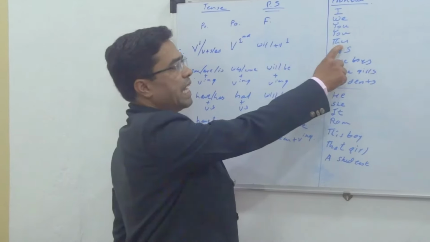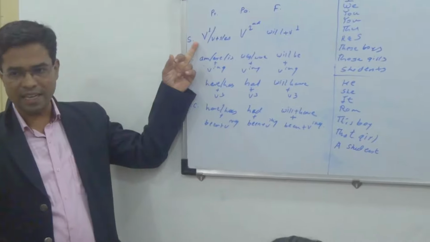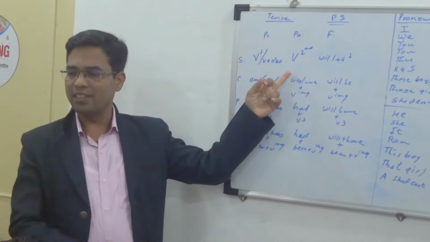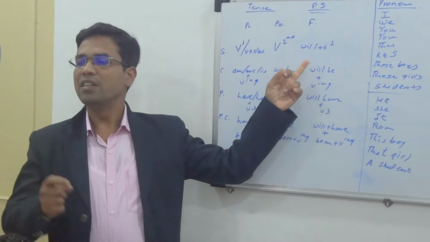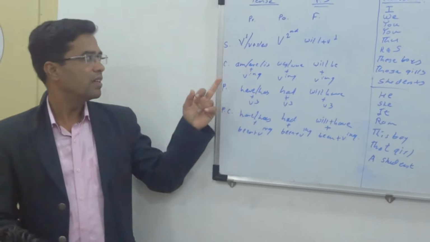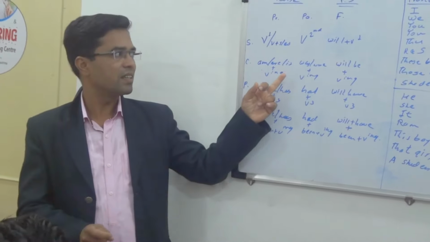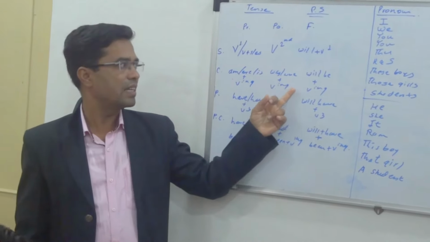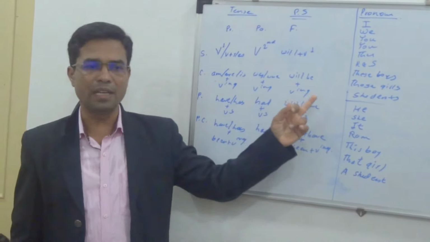Now we will use they and she. They come late. Start. They come late. She comes late. They came late. She came late. They will come late. She will come late. They are coming late. She is coming late. They were coming late. She was coming late. They will be coming late. She will be coming late.